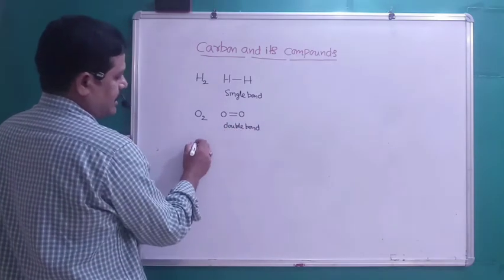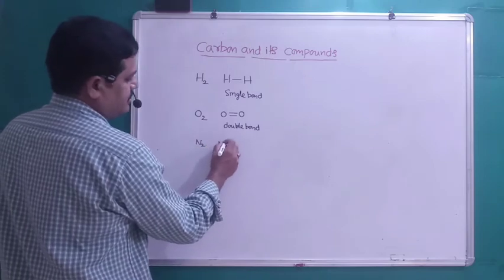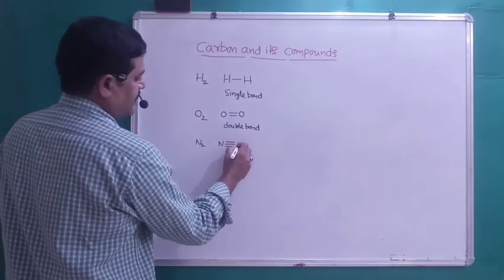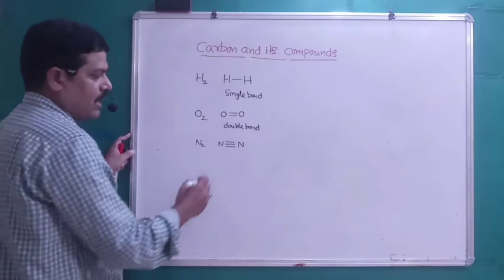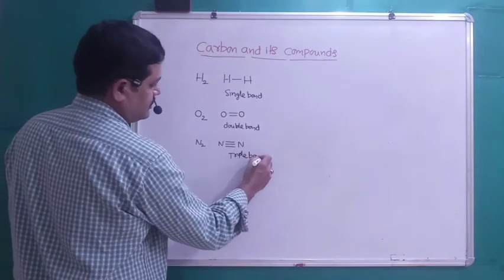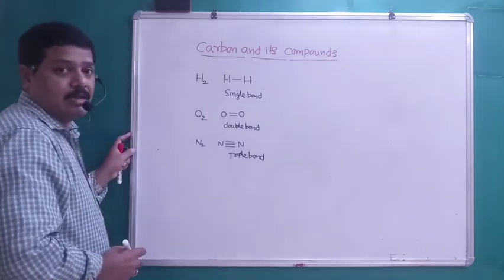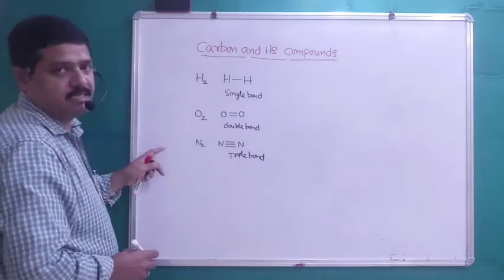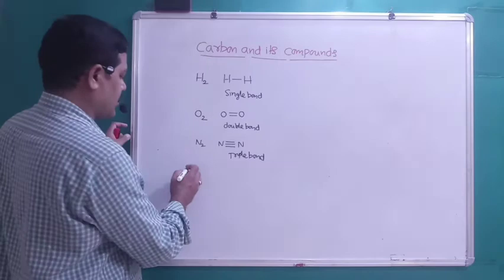In nitrogen, three pairs of electrons are shared between two nitrogen atoms, that is called a triple bond, right? So a bond between a non-metal and a non-metal is generally a covalent bond.